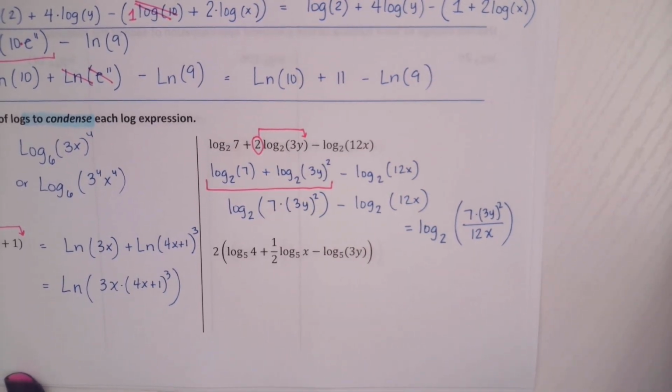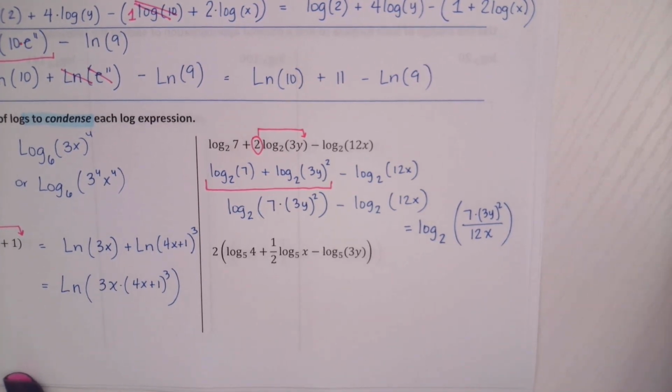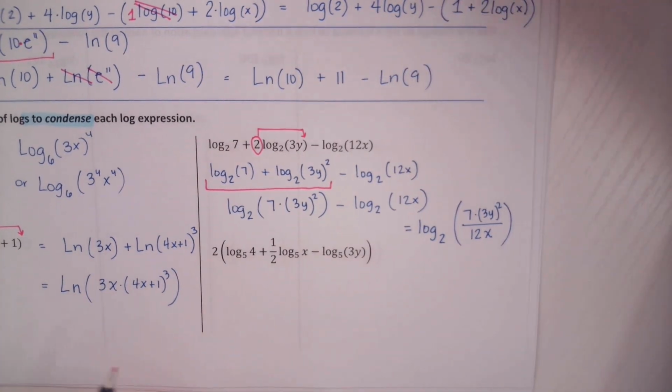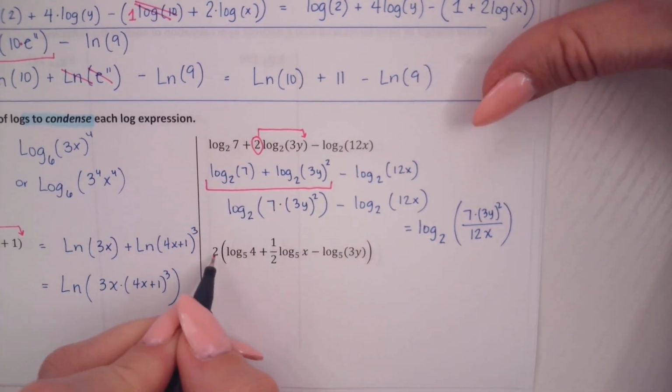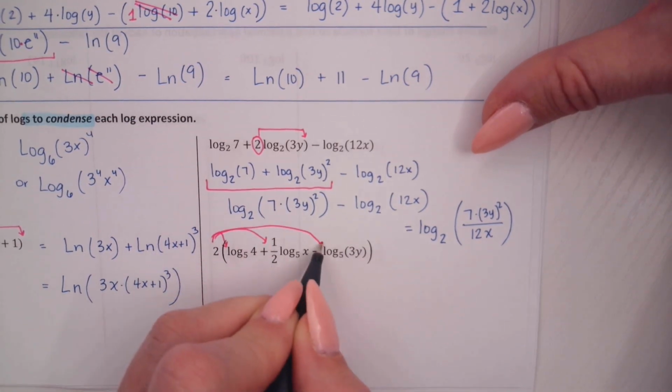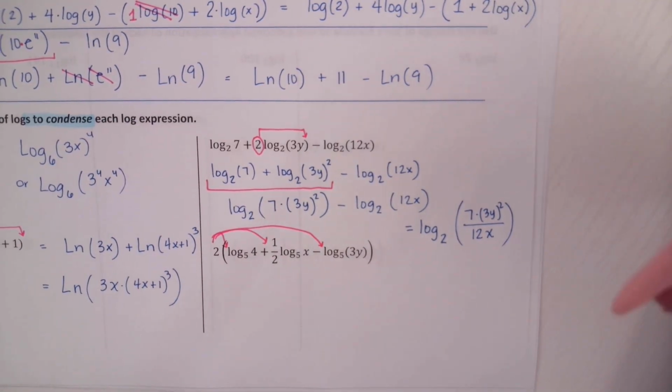Let's look at that last one. That one's looking weird. Now, I'm going to start by simply just taking that 2 and distributing it to get rid of that big parenthesis and just making it a coefficient on all of them.